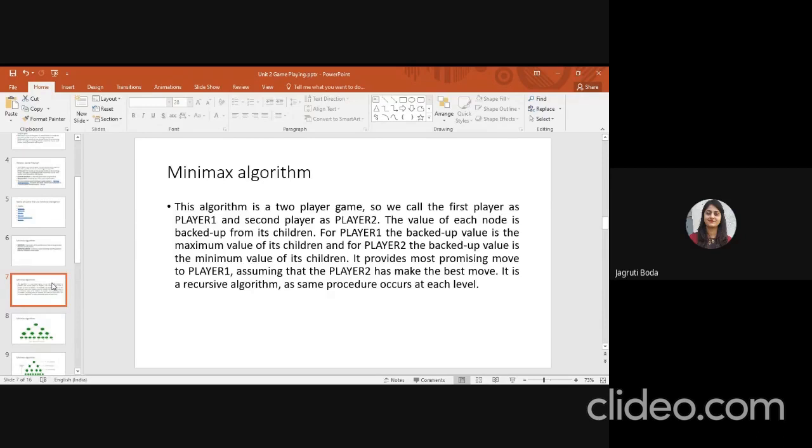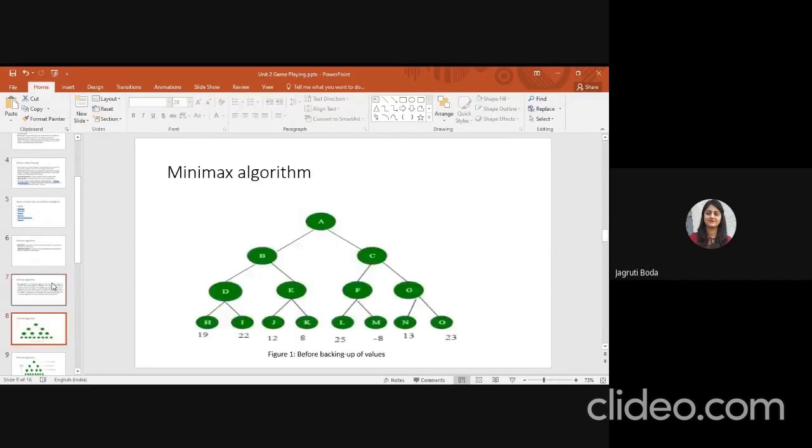So there are different types of games, but this Minimax algorithm is for a two-player game. Now we take one example. I give one example first, then you have to solve the other example. Okay, so take your book and pen for the calculation of this Minimax algorithm.